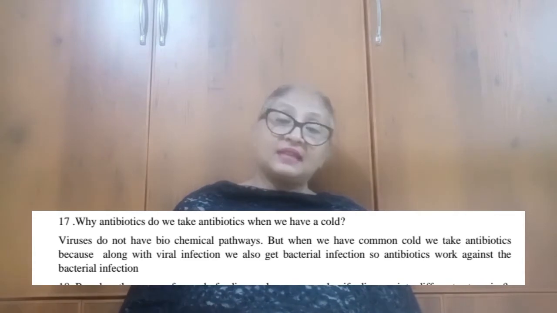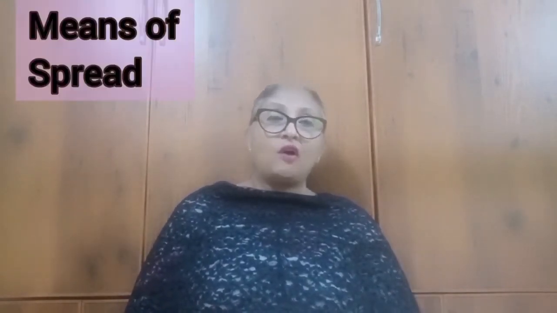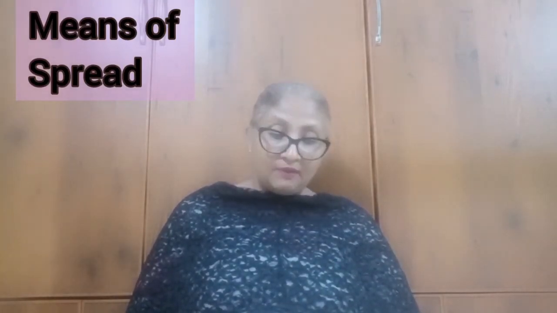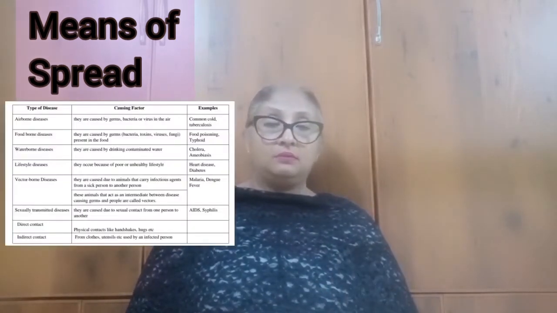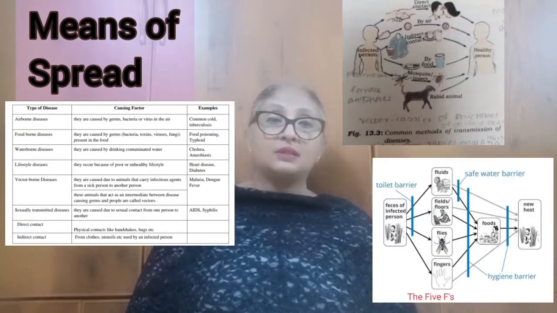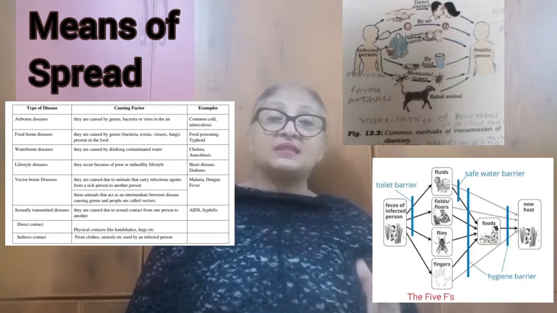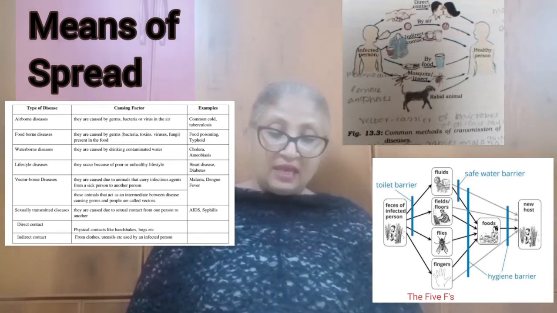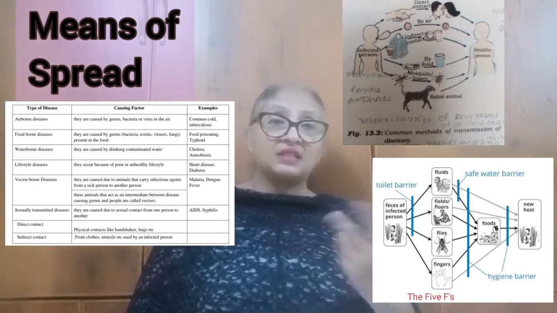Next, let us see the means of spread. How can this spread? Which are the different means of spread? The first one we can say is through air. Diseases such as tuberculosis, common cold, influenza, chickenpox, all these spread through air. So they are known as airborne diseases. And especially this happens due to sneeze and cough. These droplets are spread through the air.